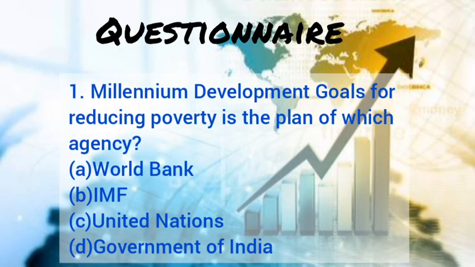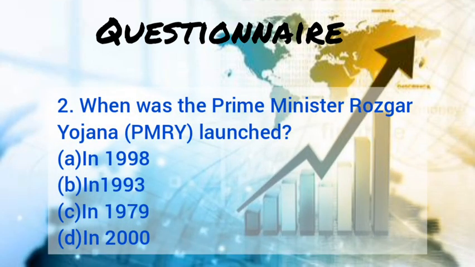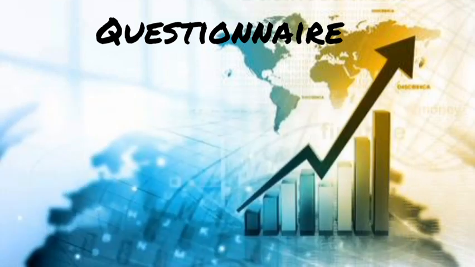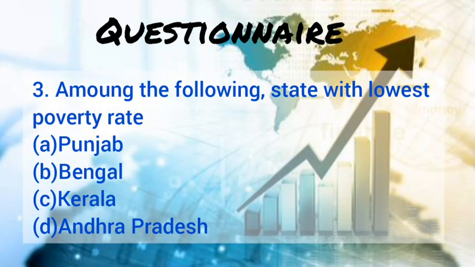Children, answer all these questions. Number 1. The Millennium Development Goal for reducing poverty is the plan of which agency? World Bank, IMF, United Nations, or Government of India? Second question: when was the Prime Minister Rozgar Yojana launched? In 1998, 1993, 1979, or 2000? Question number 3. Among the following, which state has the lowest poverty rate? Punjab, Bengal, Kerala, or Andhra Pradesh?